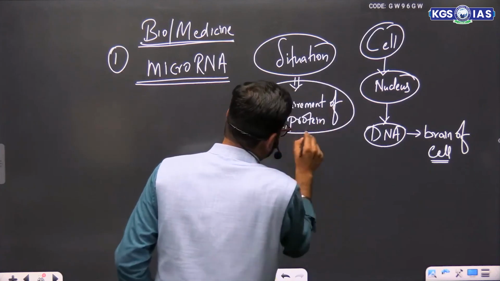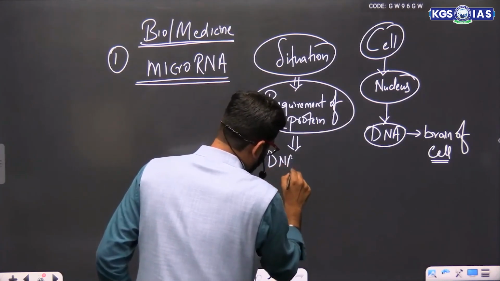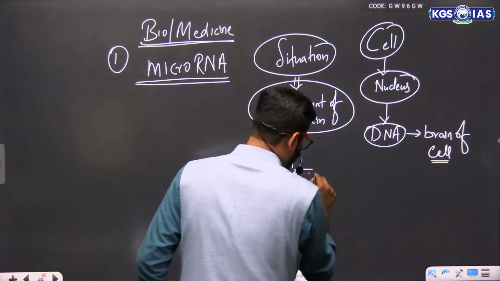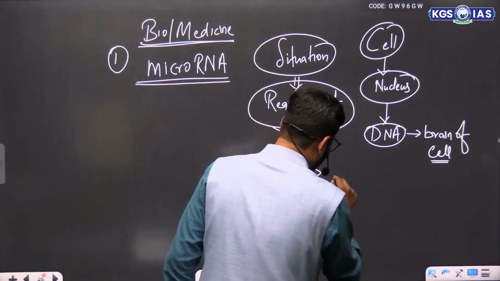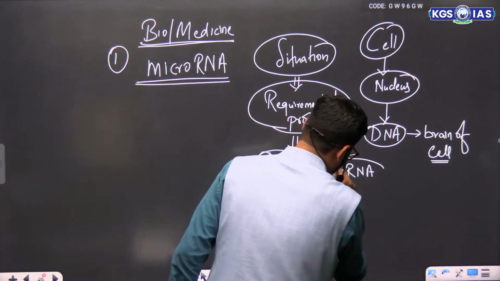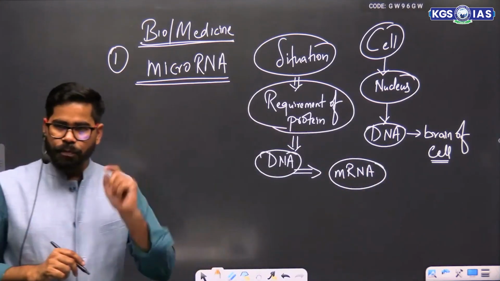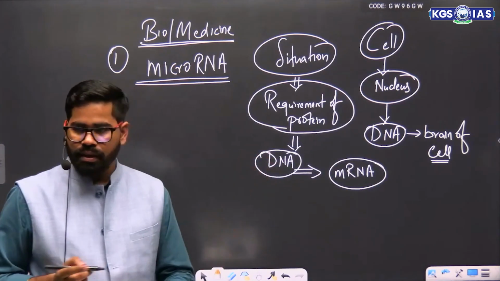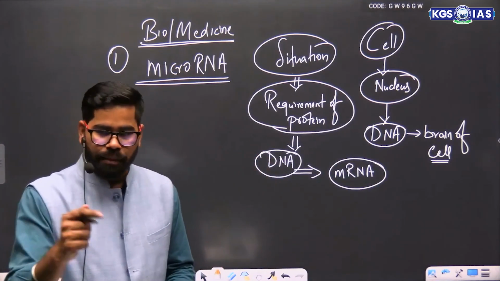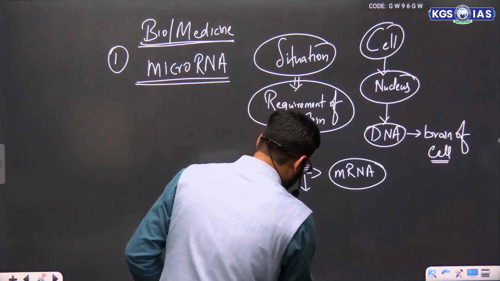So what will happen? The DNA will make a messenger RNA. This process is called transcription.